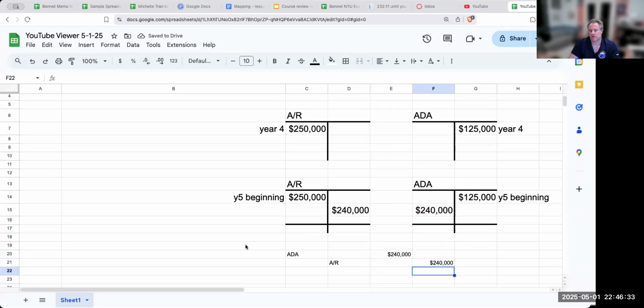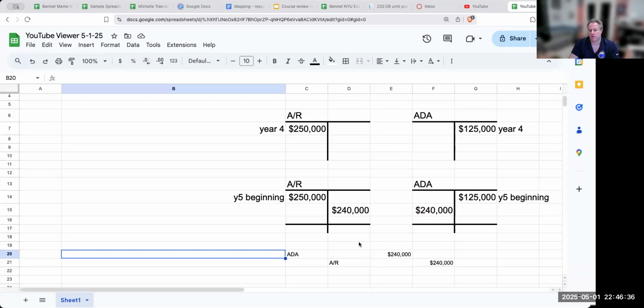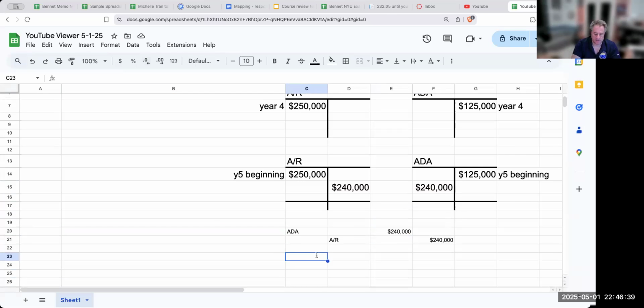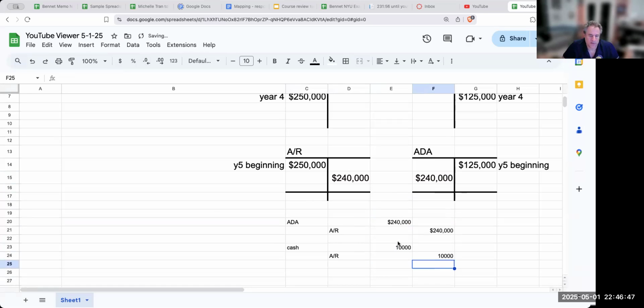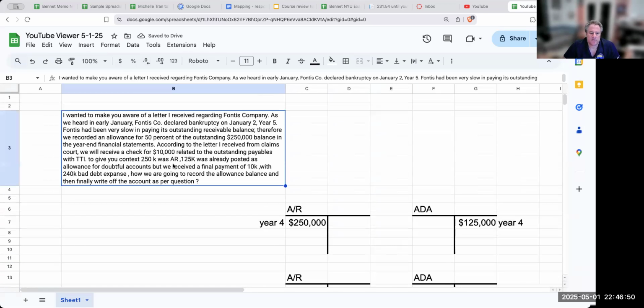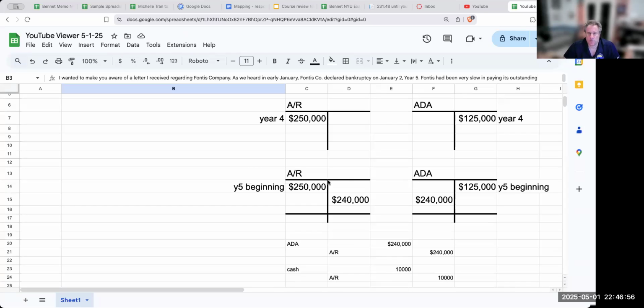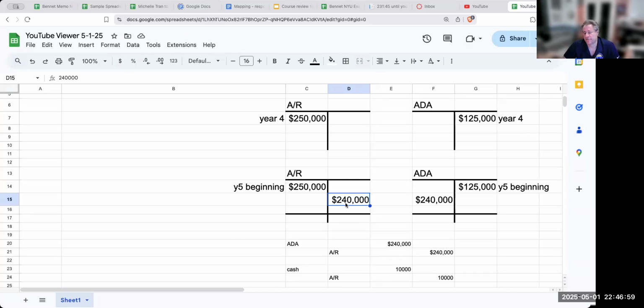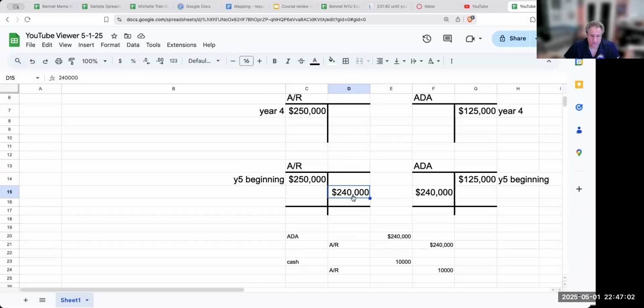So I have to take this off of my books, and this would be whenever I would know it. When I collect that final 10,000, I'm going to be debiting cash and crediting accounts receivable for the 10,000. Now, the alternative way to do this is that if the check is going to be coming in from the claims court, then you might want to write off the entire thing. If we did that, I don't think I would really change what I'm doing here, but in any event, I would do this part over here.